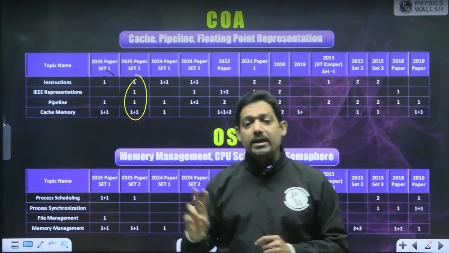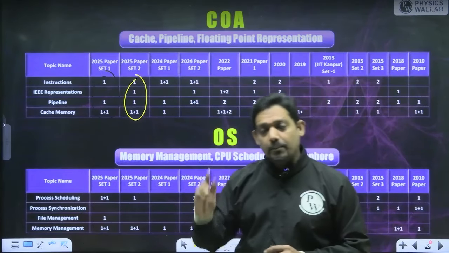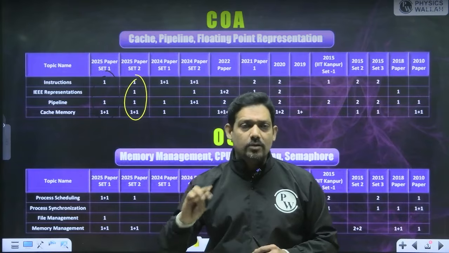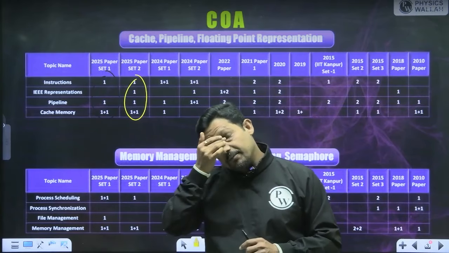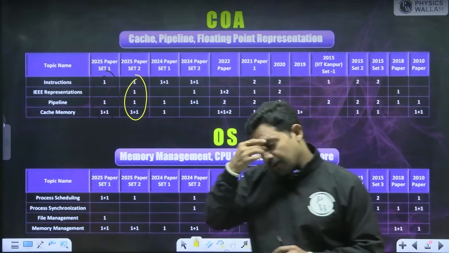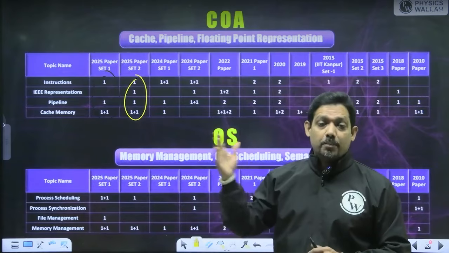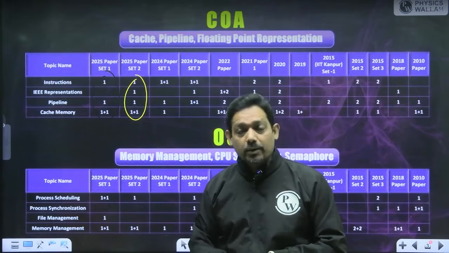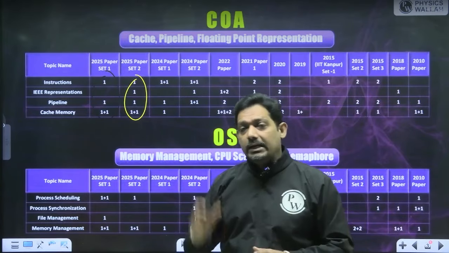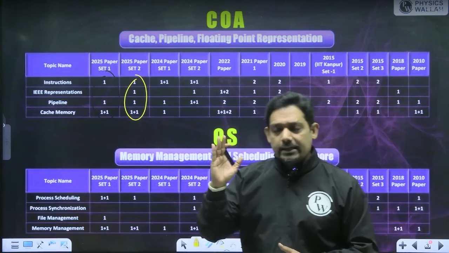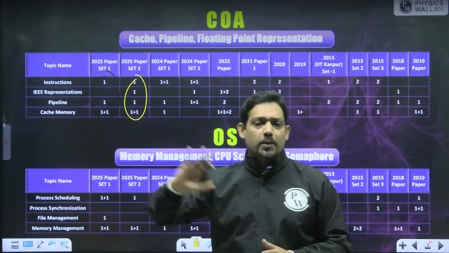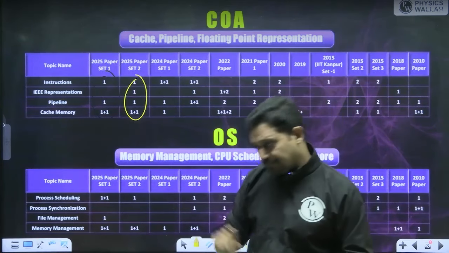My second pick is pipelining. Pipelining is a very basic concept where we speed up the average instruction execution time and the number of instructions executed per unit of time. The third is cache memory. If you cover these 3 topics, a question from them is bound to come in COA.